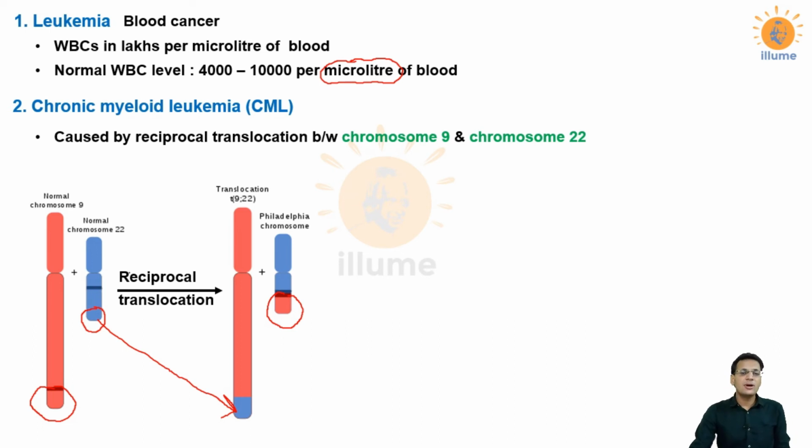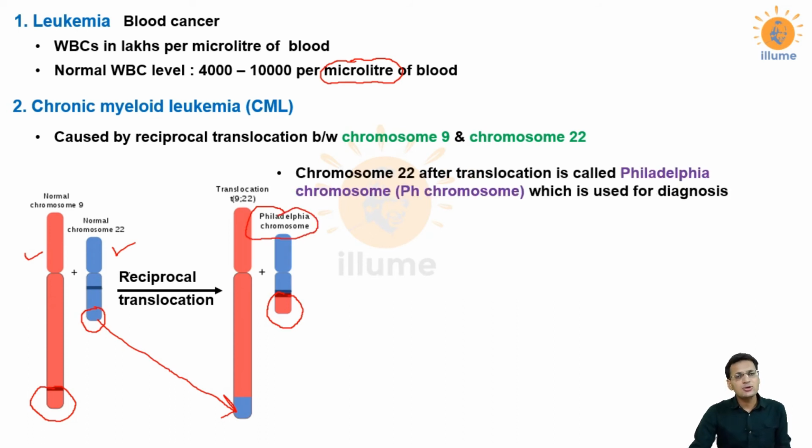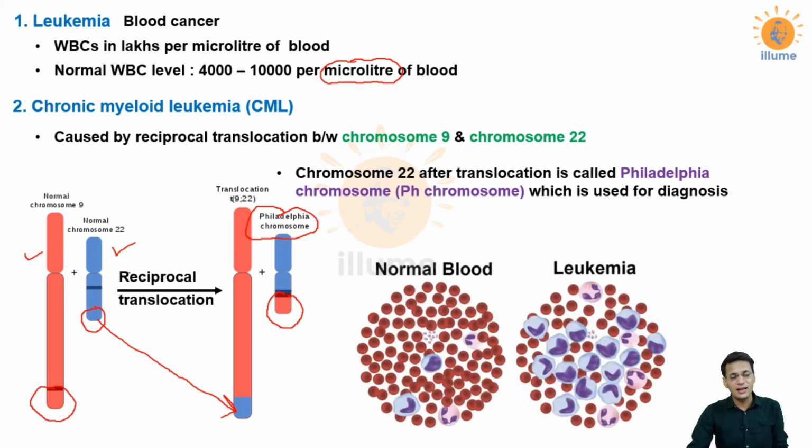Now after reciprocal translocation, the modified chromosome number 22, see, this is the relative size of chromosome 9 and chromosome 22. Chromosome 22 is a very small chromosome. After reciprocal translocation, the modified or changed chromosome 22 is now called the Philadelphia chromosome, or Ph chromosome. Why is it called the Philadelphia chromosome? Because it was discovered at a university in the city of Philadelphia. Philadelphia is a city in the United States of America.